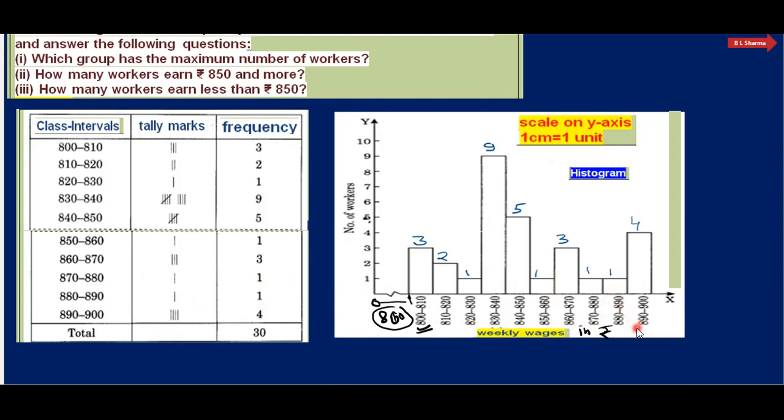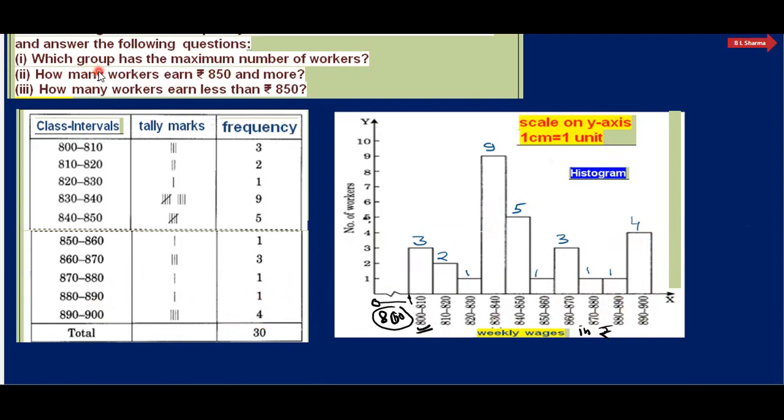And 890 to 900, the number of workers, means frequency, is 4. So here it is 4. So we have drawn this histogram here, and this is all about the histogram. इसी को हम histogram कहते हैं. Now we have to give answers of some questions here.